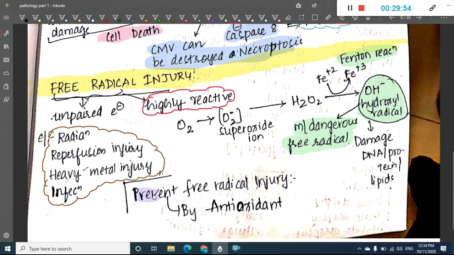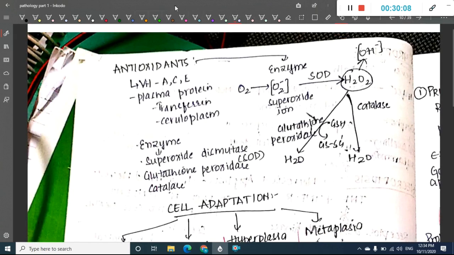How can we prevent this free radical injury? This is mainly prevented by the use of antioxidants. So let us now learn about antioxidants. What are the antioxidants which inhibit free radical injury? We have many antioxidants. Some of them are vitamins A and C, plasma proteins like transferrin and ceruloplasmin, and enzymes like superoxide dismutase, glutathione peroxidase, and catalase.